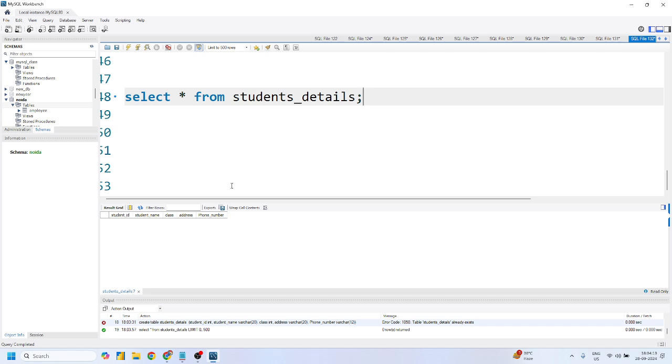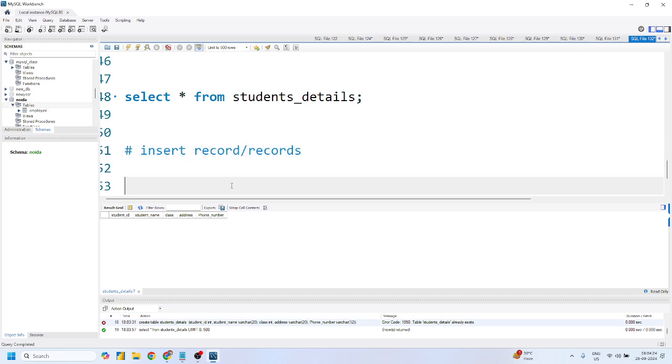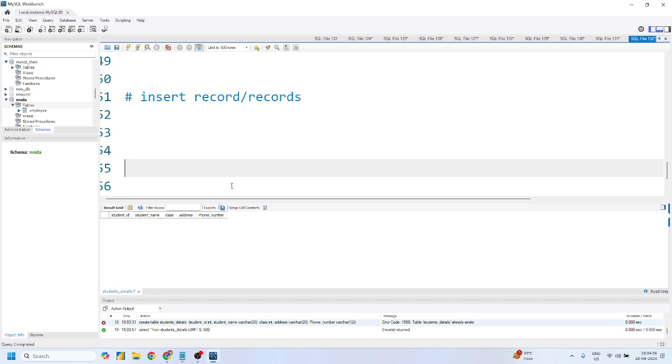Mohit, any doubt? No? Now your second task is to insert a record. Yes or no? Pradeep sir, how can we insert a record inside any table? Insert into table name and column name, perfect, values. So insert into table name. What is our table name? Students details, right?